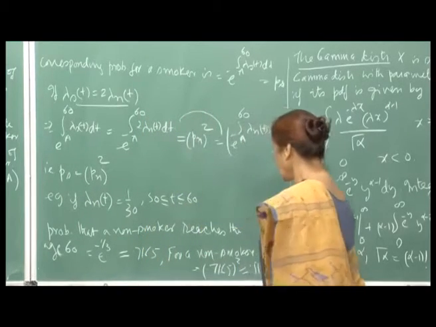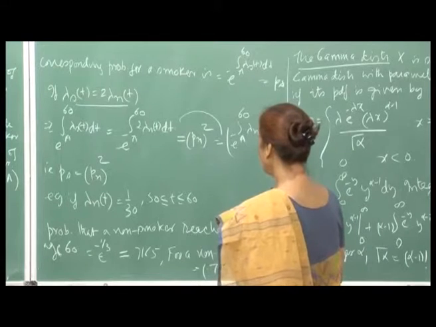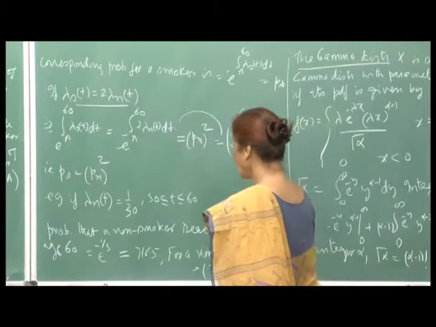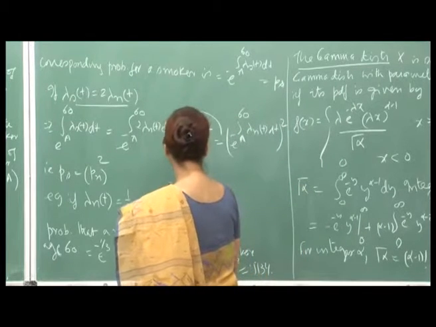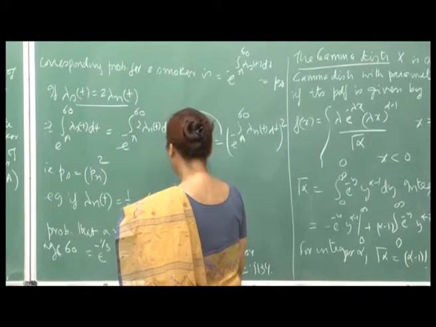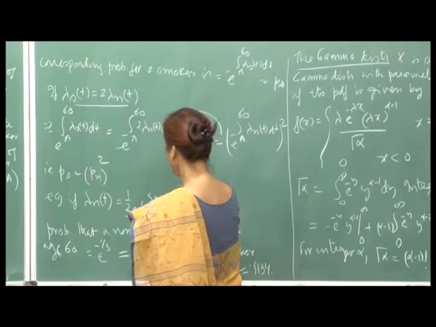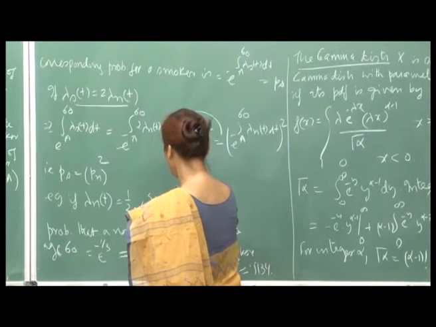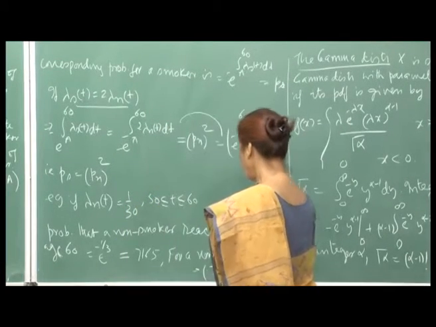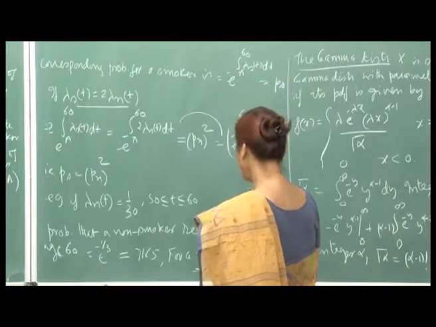So, now as I said, if you take lambda n t to be 1 by 30, that means I am taking the situation where this is constant. So, I am taking the exponential situation, that means the lifetime, a random variable, is exponentially distributed.